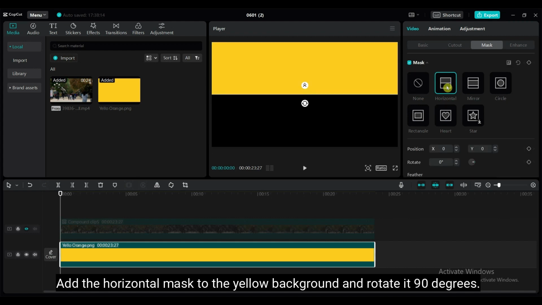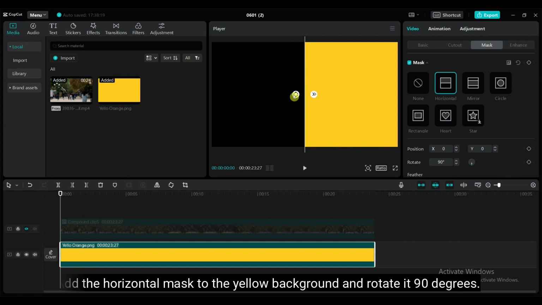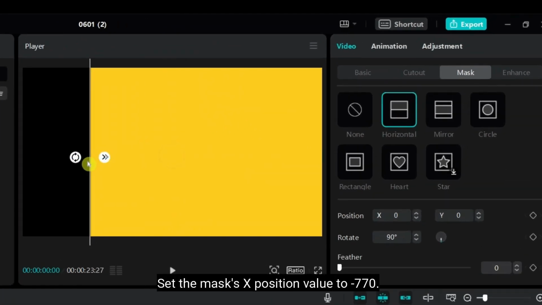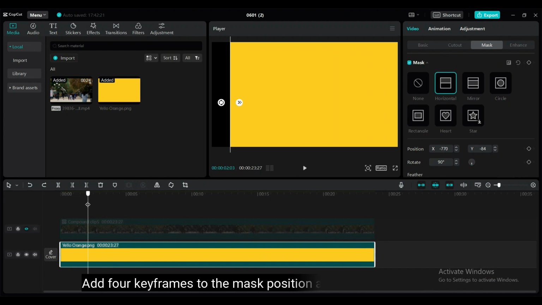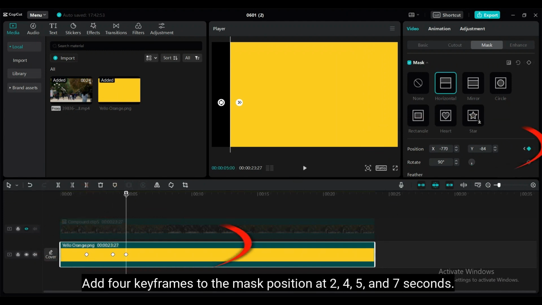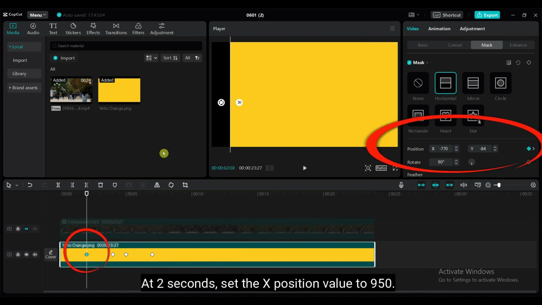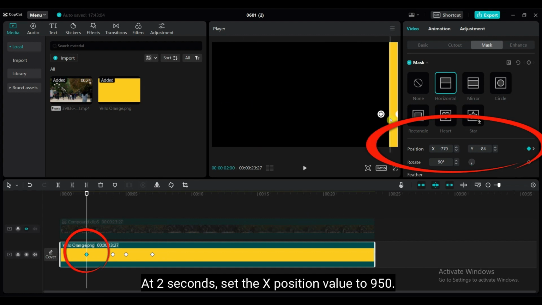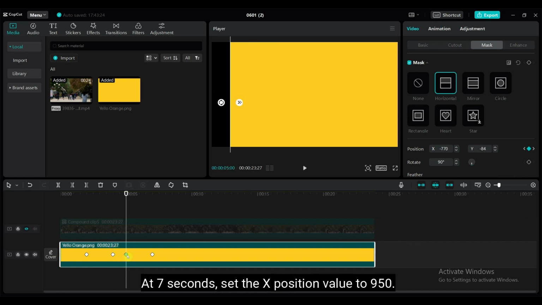Add the horizontal mask to the yellow background and rotate it 90 degrees. Set the position X value of the mask to -770. Add 4 keyframes to the mask position at 2, 4, 5 and 7 seconds. At 2 seconds, set the X position value to 950. At 7 seconds, set the X position value to 950.